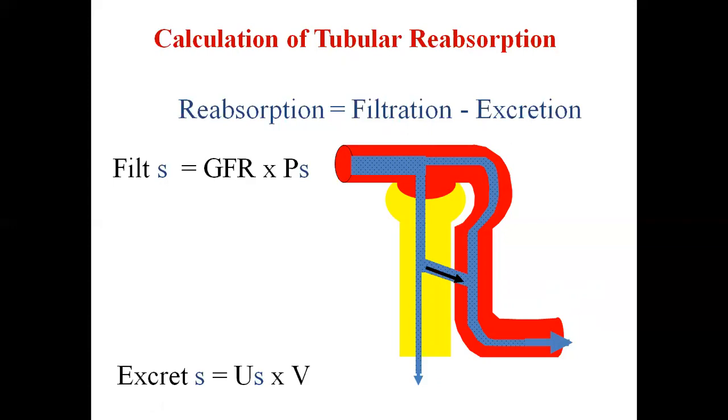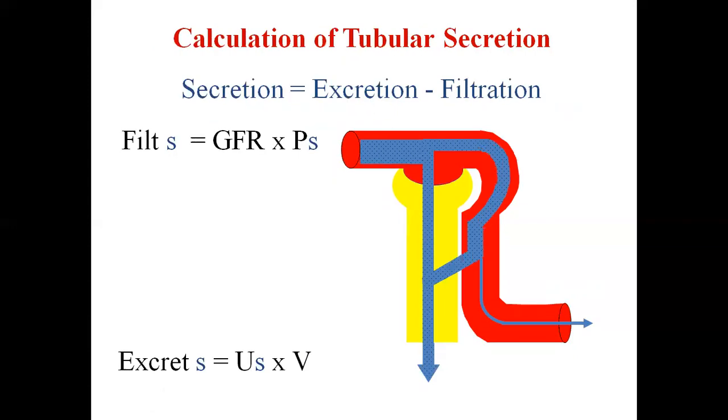So if you want to calculate reabsorption, put the values in filtration minus excretion. The second thing is how to calculate the tubular secretion. Here the secretion will be equal to the amount excreted minus the amount filtered. You can put the values and you will know the secretion rate.